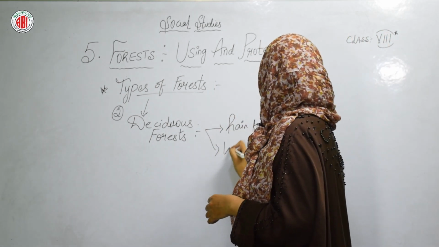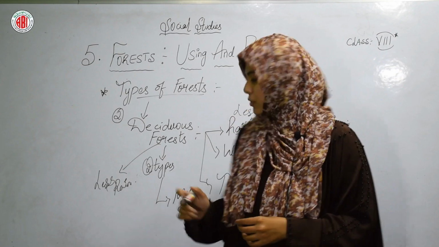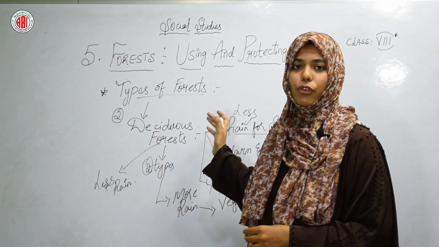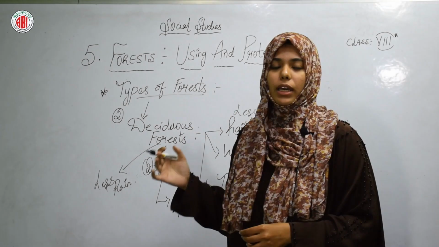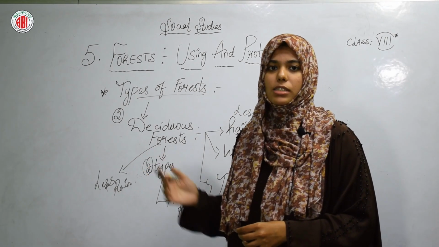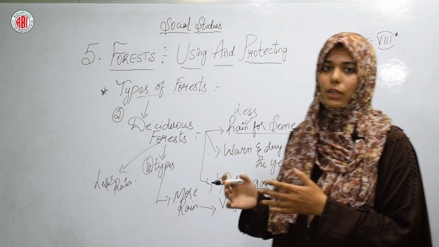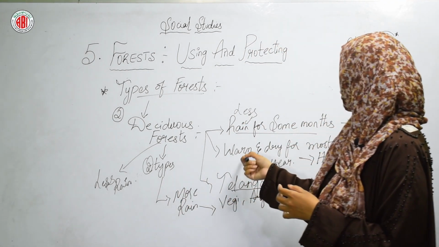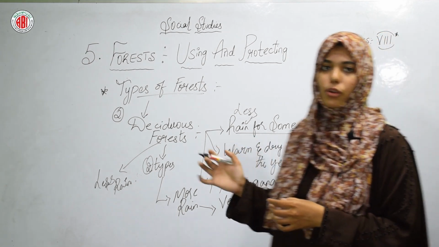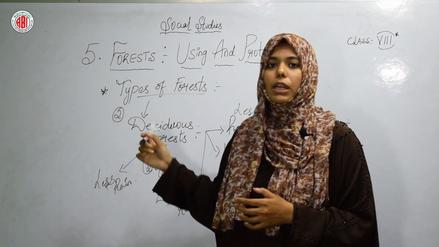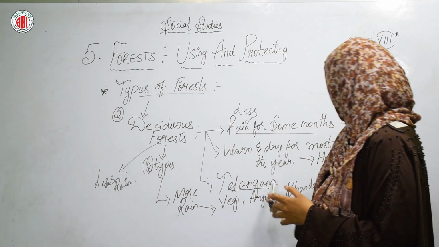These forests will grow in Telangana, where there is less rainfall and most of the year we have a hot season. Why? Because we get less rainfall throughout the year and we have warm and dry months most of the year. That is why this deciduous forest will grow in the Telangana region.